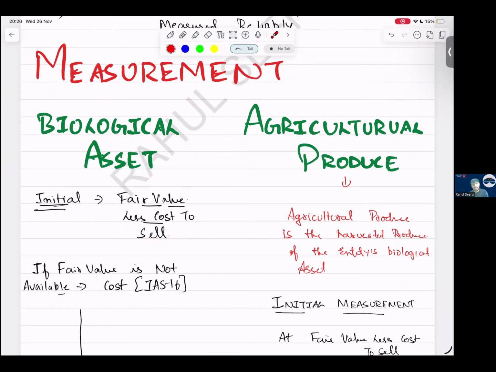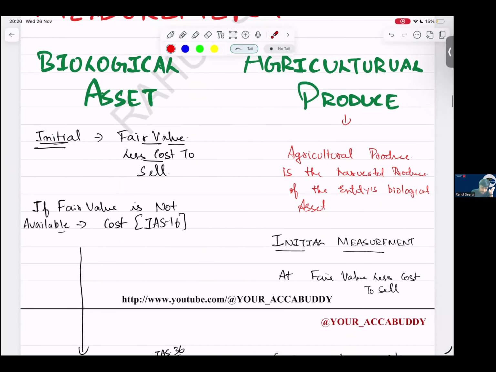Sir, will the fair value and the purchase price be the same? Most of the time it is the same, but there will be some difference. That difference will be recorded in P&L today only. If fair value is not available, then what will we follow? The cost, same as IAS 16.